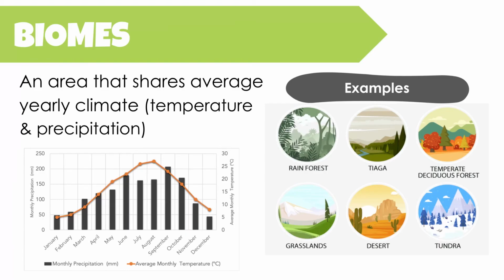And the way we can look at these biomes is by looking at a graph called a climatogram. So a climatogram takes into account both temperature and precipitation on the same graph. So in this one, the bars represent precipitation month by month over one full year on average. And then the orange dots and lines represent the average monthly temperature. And you can use this sort of information to determine what biome you are in. Because if it's a rainforest, there should be lots of rain throughout the year. And typically they are also warmer, especially in summer months. Don't really get super cool in those winter months. It pretty much has a temperature that's constant throughout the year.